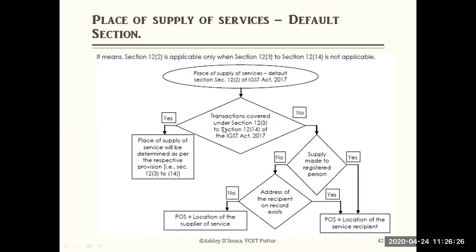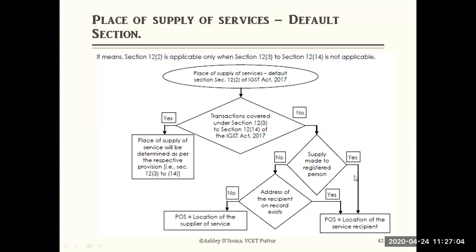Example: is the transaction covered under section 12 subsection 3 to section 12 subsection 14 of the IGST Act? No. If it is not covered under these, then only this default rule applies. Then ask whether the supply is made to a registered person. Please remember, when you make a supply to another person who is also GST registered, that is very important. You have supplied the services to a registered person.